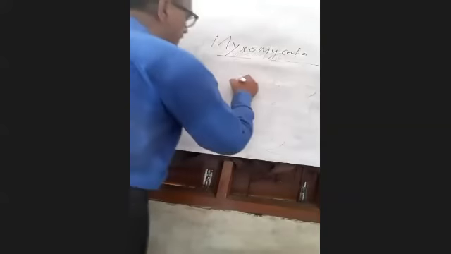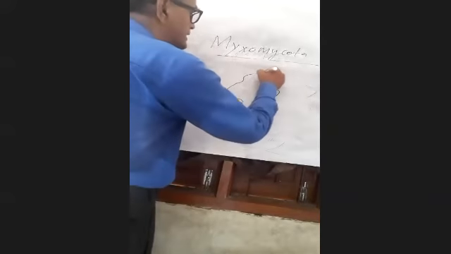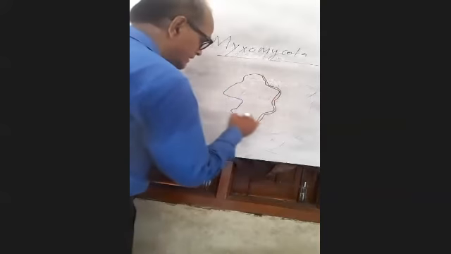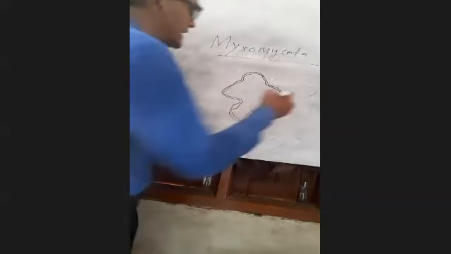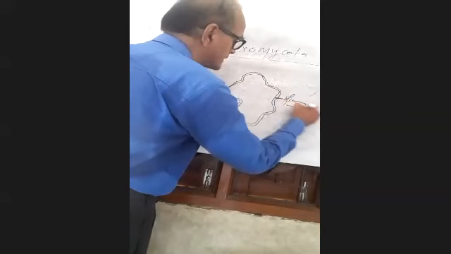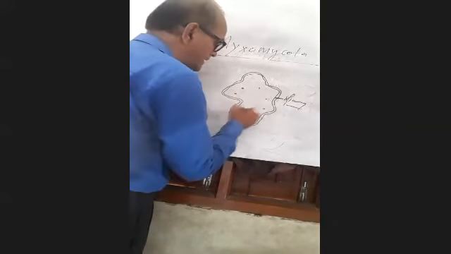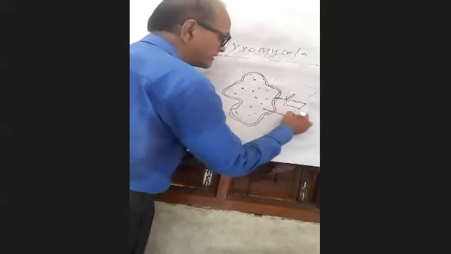Okay, and if you have to draw it, you will have to draw the diagram of slime molds. You will see the slime layer, that is slime, and they are multinucleate. So many nuclei are available in slime molds. That way you have to remember.